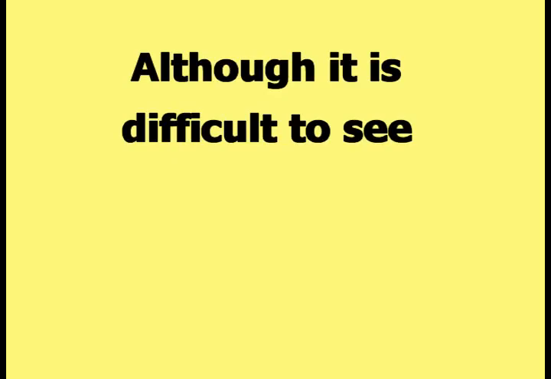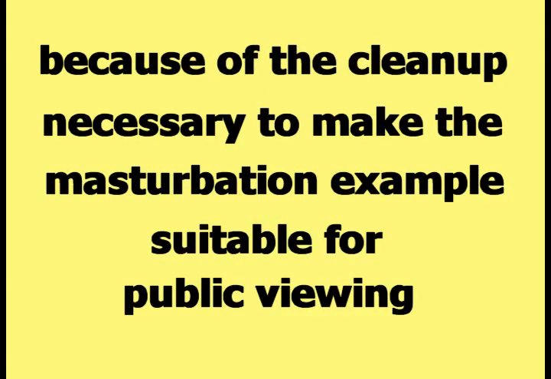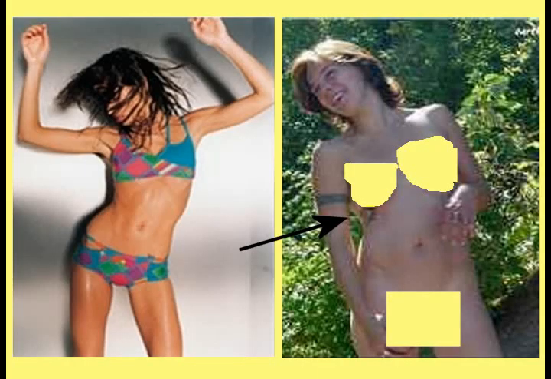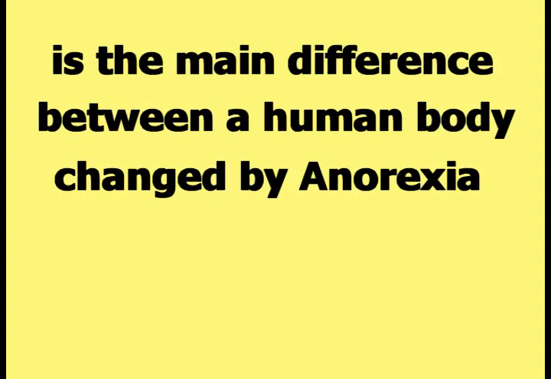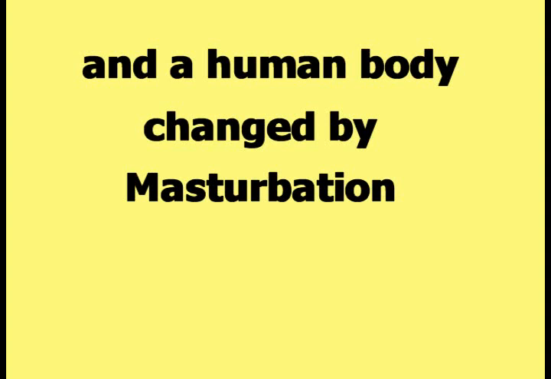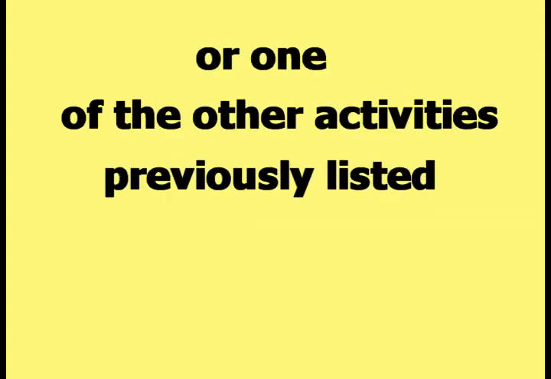Although it is difficult to see because of the cleanup necessary to make the masturbation example suitable for public viewing, there is a depression on the right side of the torso of the example human body changed by masturbation. This depression is much smaller than the depression on the right side of the torso of the anorexic subject, corroborating the claim that a large depression on one side of the torso or the other is the main difference between a human body changed by anorexia and a human body changed by masturbation or one of the other activities previously listed.